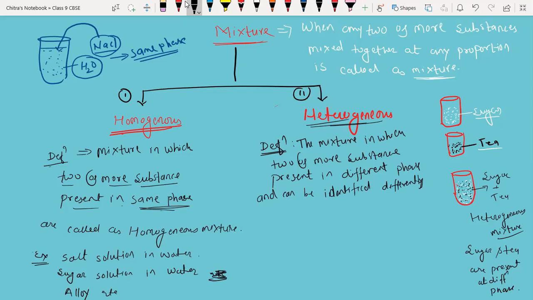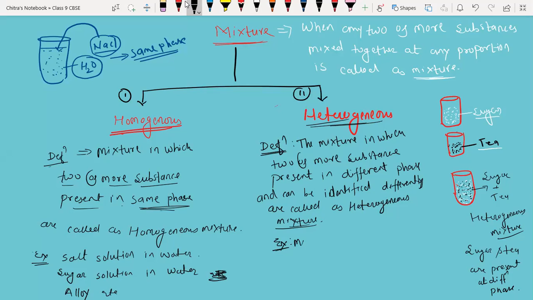Differently are called as heterogeneous mixture. Heterogeneous mixture. Understood beta? Any doubt here? No, sir. Okay. So example, like if you will mix iron particles with sand particles.